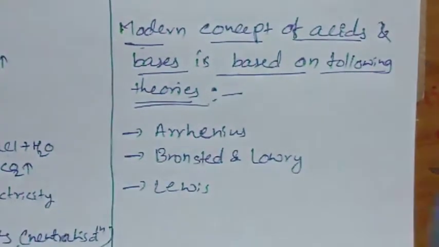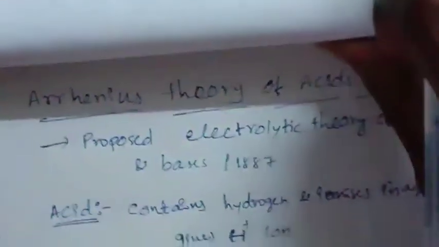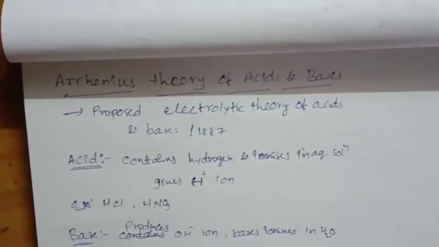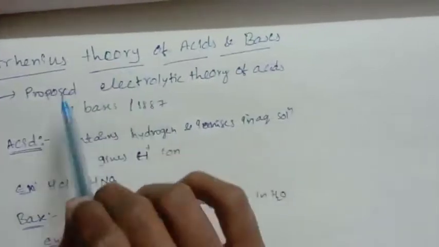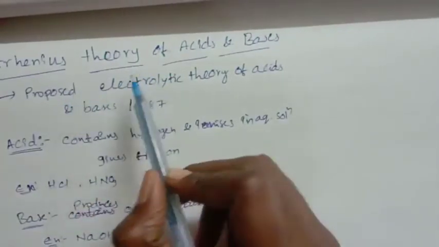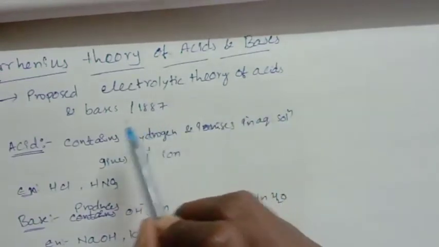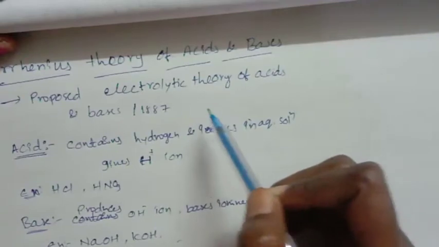First we will discuss the Arrhenius theory. Arrhenius proposed the electrolytic theory of acids and bases in 1887.